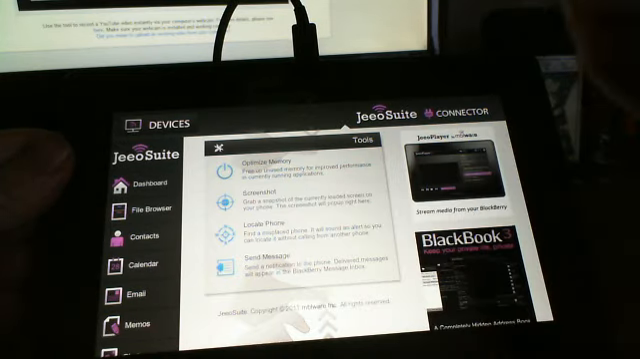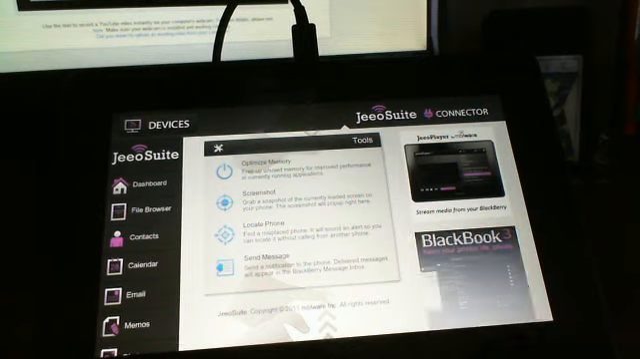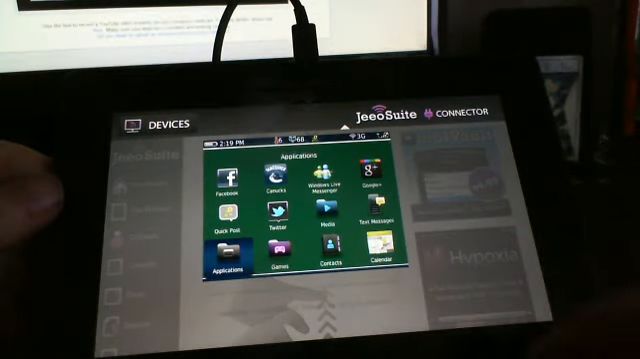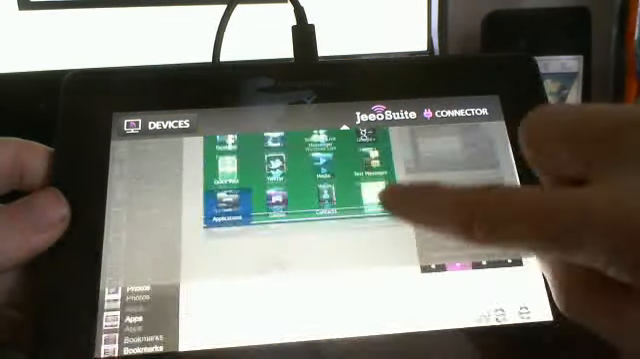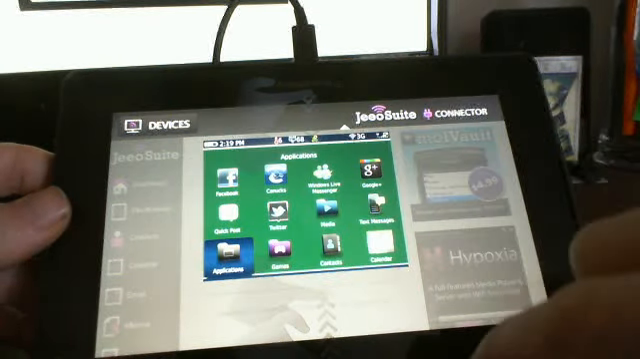You can take a screenshot from this tool. Wonder if it will take one. There it is. Here's a screenshot of my application screen. So it's a really awesome tool. Definitely worth having.